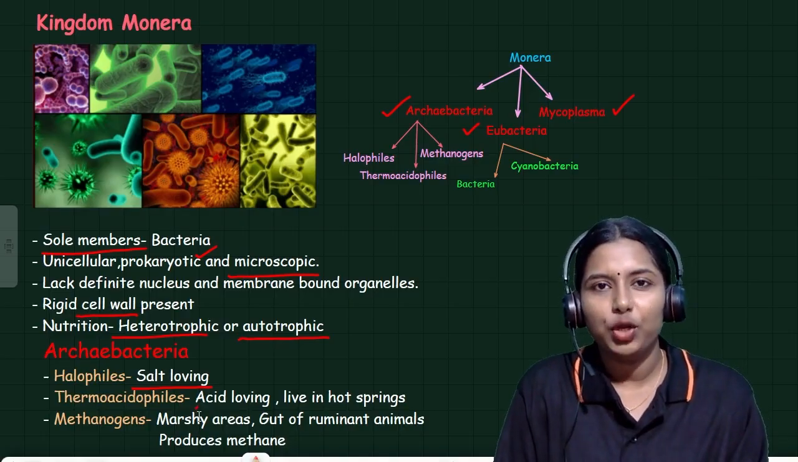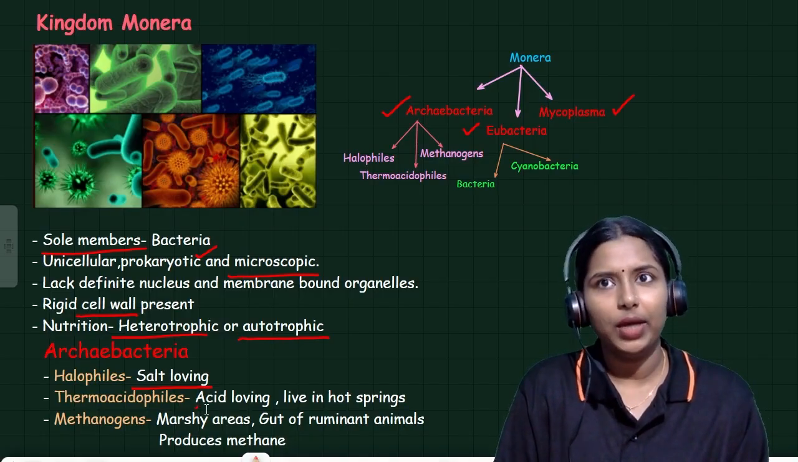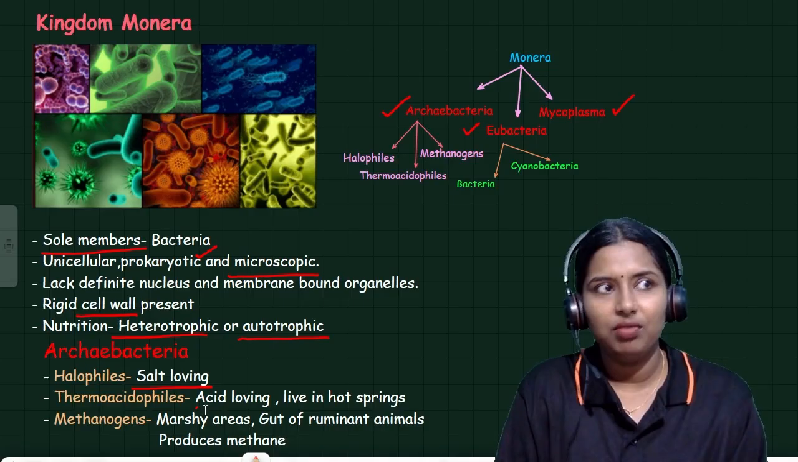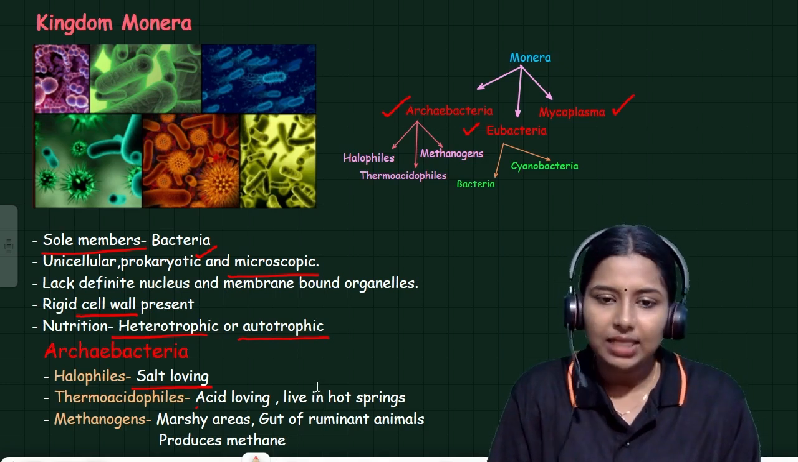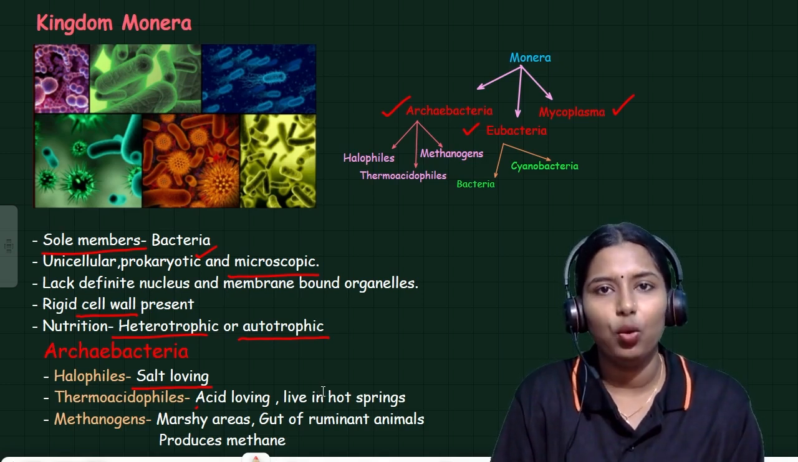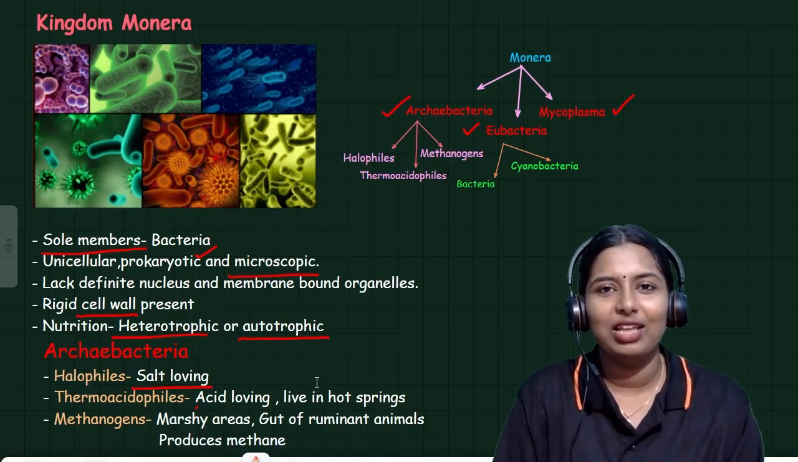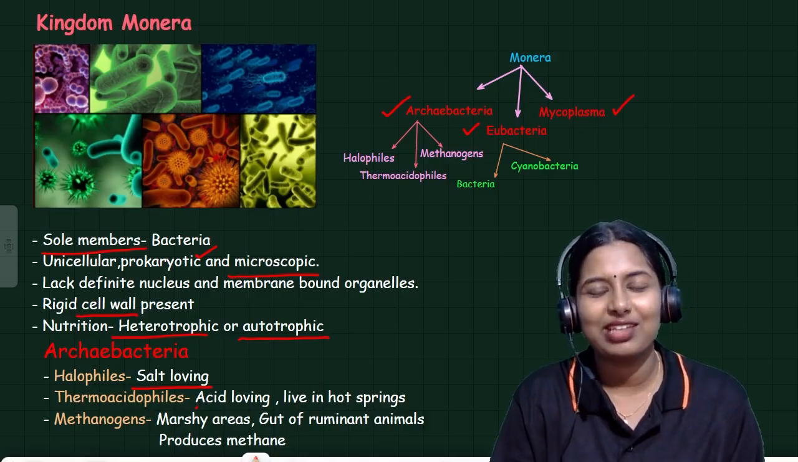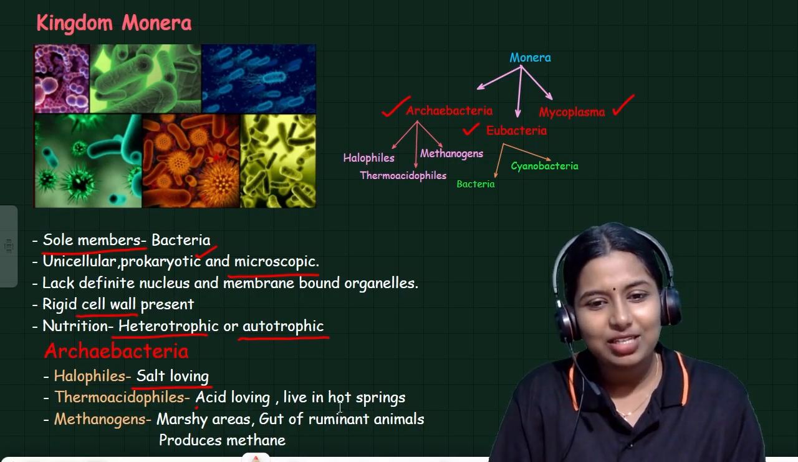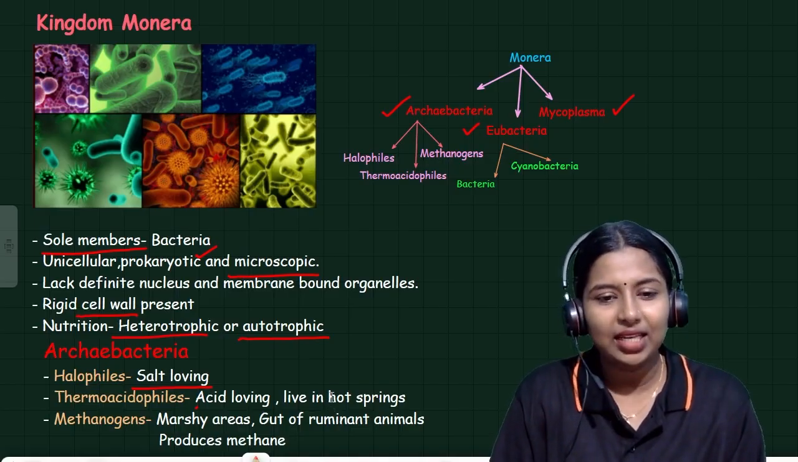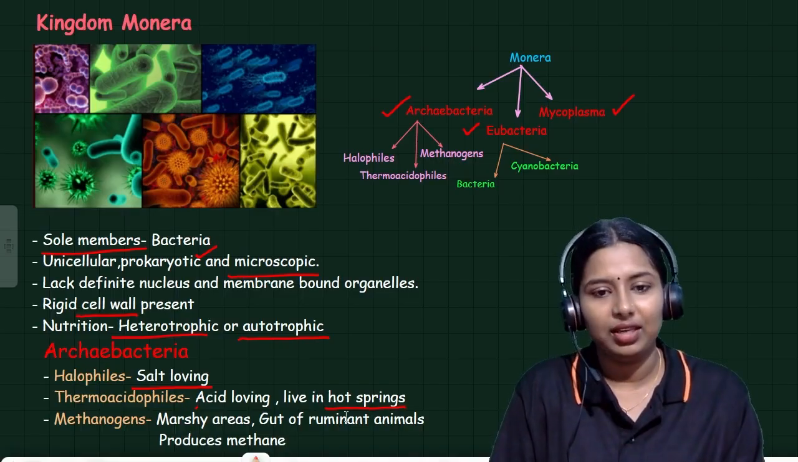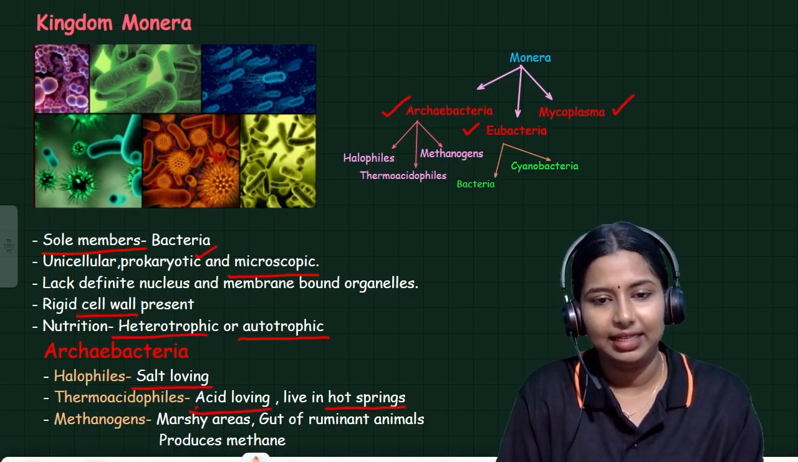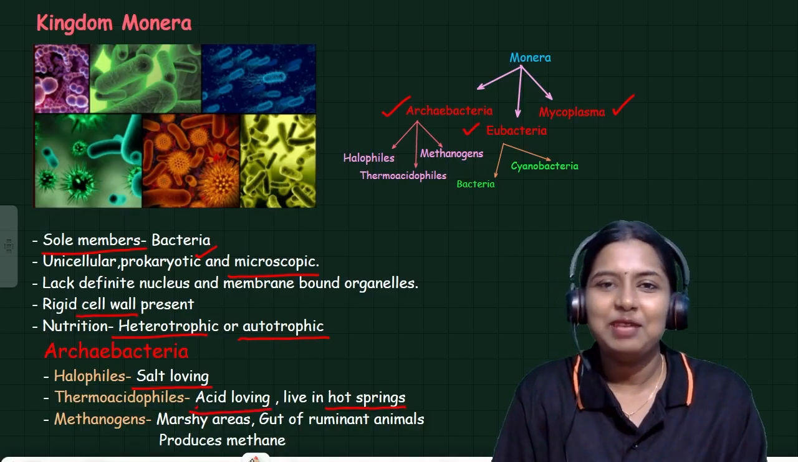Thermoacidophiles. What do you mean by thermo? I think you already learned this word in physics, thermodynamics. Thermo is something connected to temperature. Yes, that's correct. And acido you learned in chemistry. So in biology you can see the combination of both chemistry and physics. Thermoacidophiles are bacteria which live in hot springs and are acid loving.